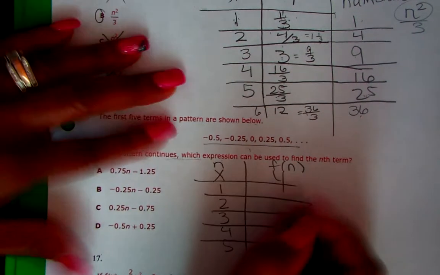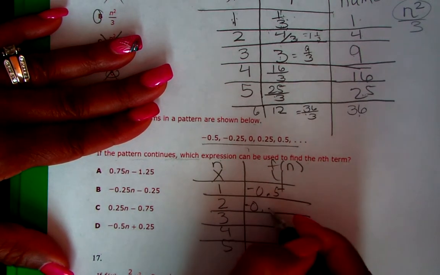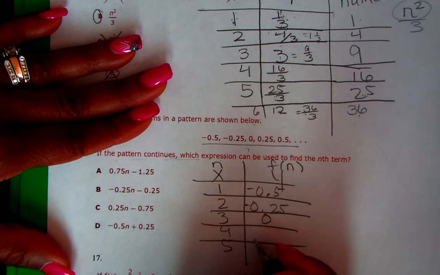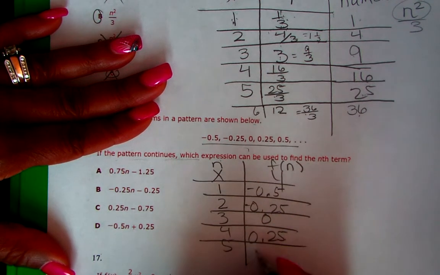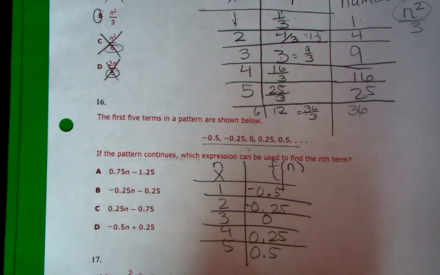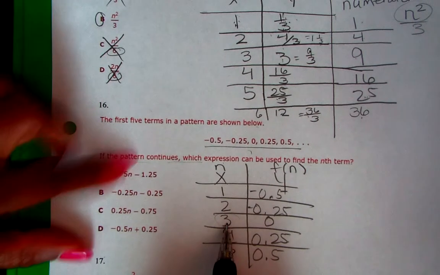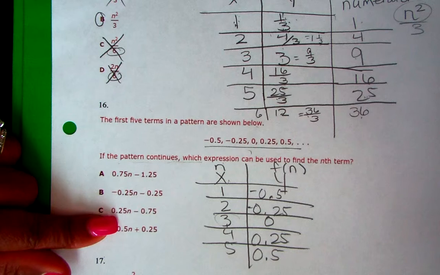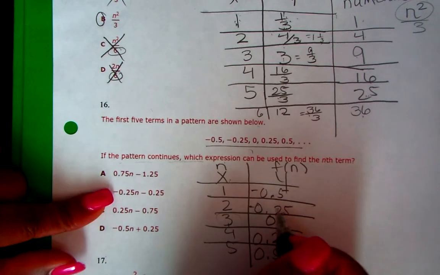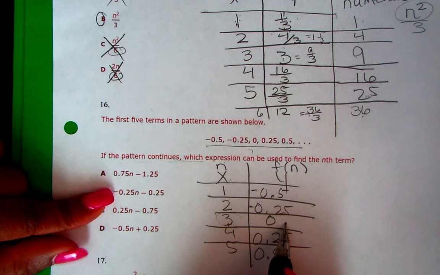Okay, so what we have: negative 1/2, negative 1/4, 0. We have here 1/4, the positive one, and a positive 1/2. Okay, and you know what? Really, if you want to take the 3 and just substitute it in, you can just substitute these numbers in all of these problems, or you just plug it in your calculator, in the f of x. So if I want to put the 3 in to see which one will give me 0, then I will know what it is.